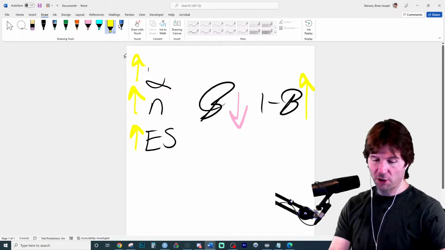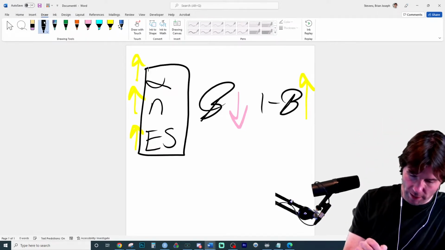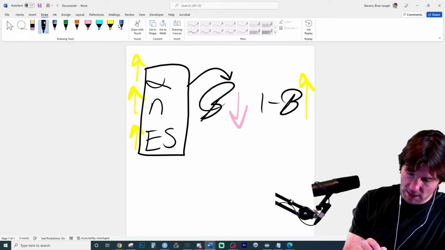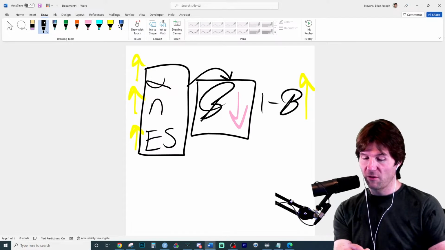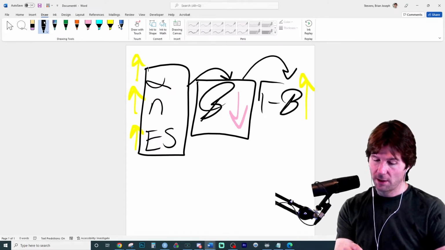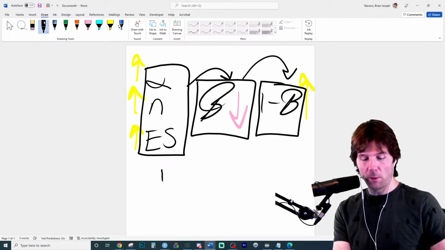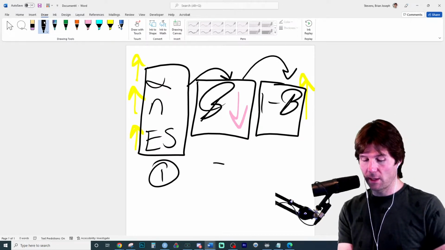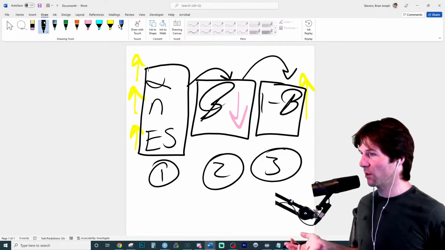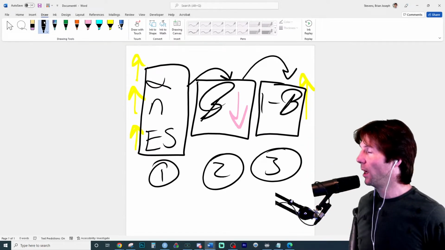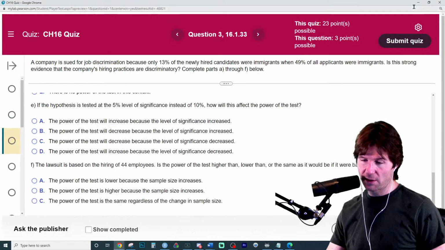It's like a flow chart. If any one of these three go up, beta goes down. If beta goes down, then 1 minus beta goes up because it's inversely related. It's literally the inverse.